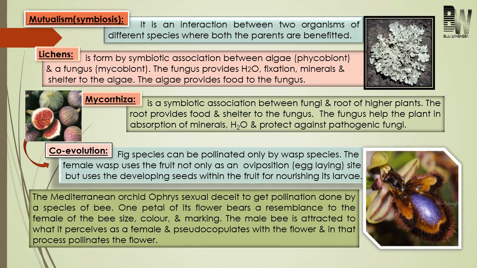Like this, both organisms are benefited. Now come to the last example of mutualism, and the relationship is between a type of orchid known as Ophrys and a pollinating bee. Okay, here what happened? So one of the petals of the orchid flower resembles the female bee, and because of this the male bee will be attracted towards the flower, and during this process the flower will be pollinated. On the other side, the male bee performs pseudocopulation.